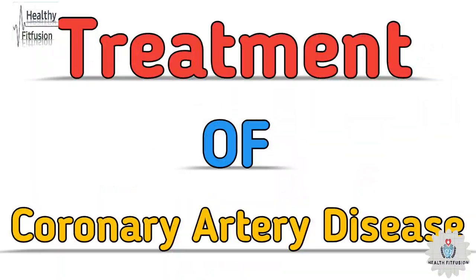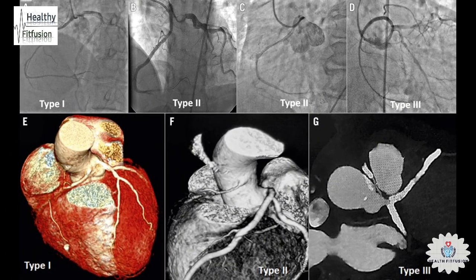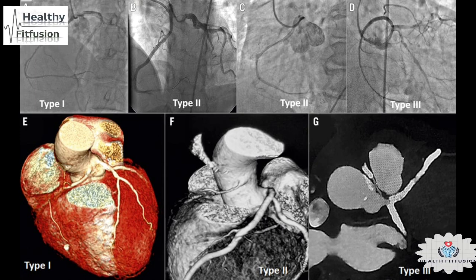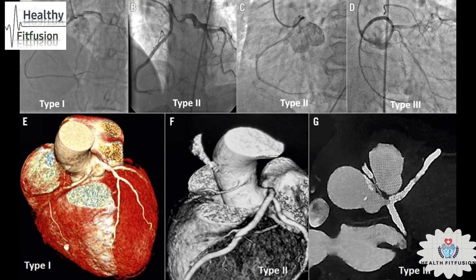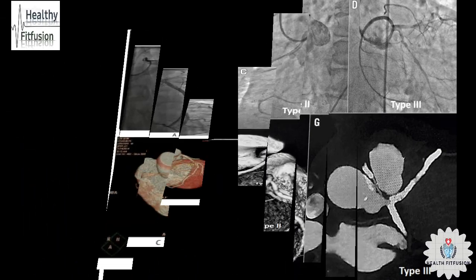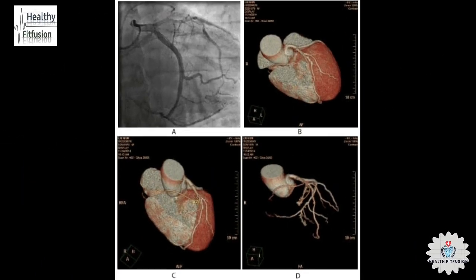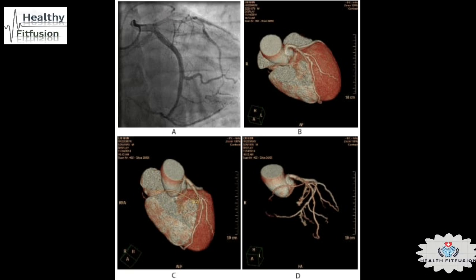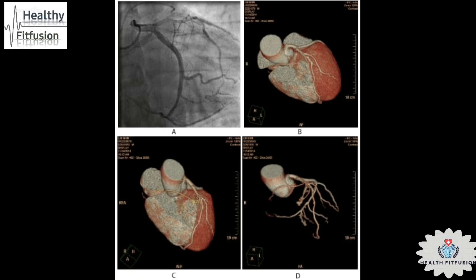Treatment of coronary artery disease typically involves a combination of lifestyle changes, medications and medical procedures. Here are some of the common treatments. The best treatments for coronary artery disease are anomalous coronary artery intervention. Anomalous coronary artery intervention is a procedure to fix a problem with the coronary artery. An anomalous coronary artery may have an irregularity with its starting point or its course, shape or branching. This problem may cause the artery to be blocked or narrowed.